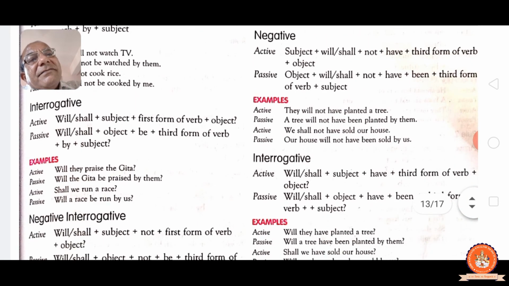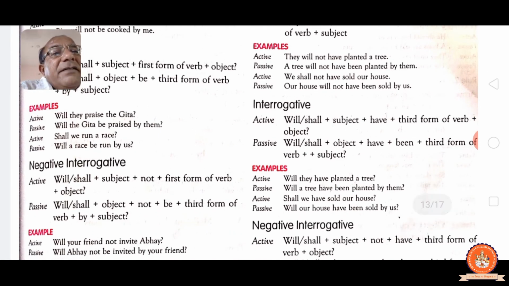Interrogative sentence. See, shall, will, subject, have, past participle, object, and question mark. Shall, will, object, have been, past participle, by and subject. See, will they have planted a tree? Will a tree have been planted by them? Shall or will we have to take first. Shall we have sold our house? Will our house have been sold by us?